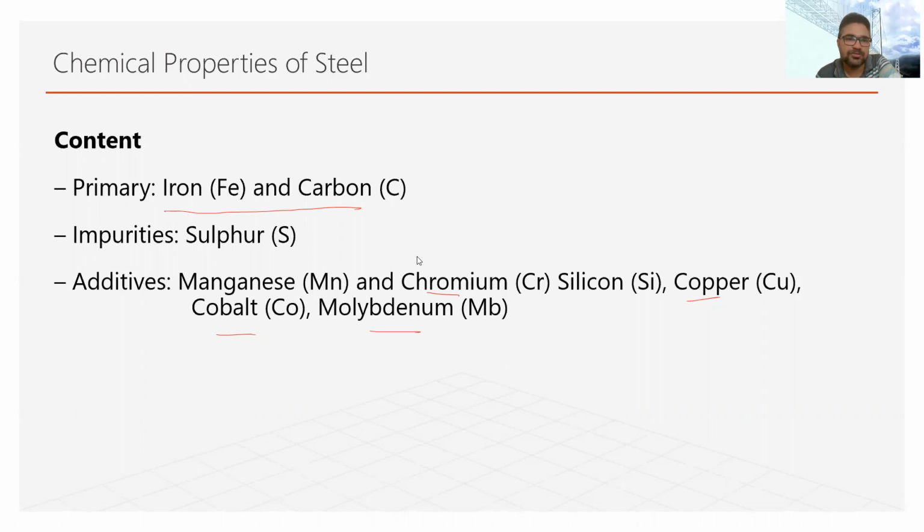For example, in the case of chromium, if we add iron, carbon, chromium and nickel, then what is generated is stainless steel.